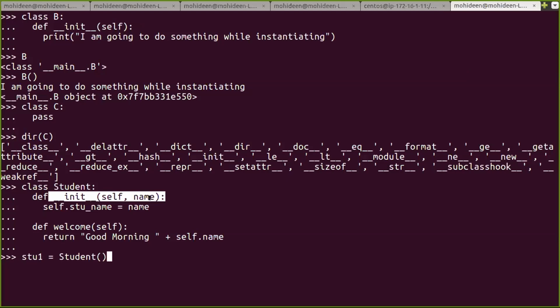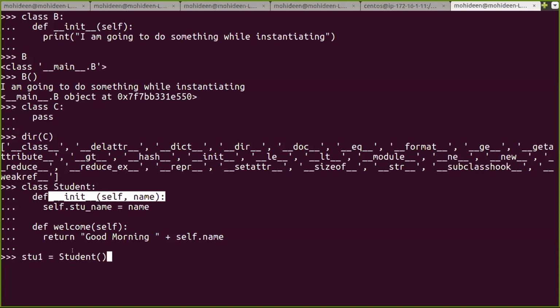One input. How many parameters are there? Two parameters, right? While instantiating, we never pass anything because the default init contains only self. Python will take care of it, so self will receive something. But here it contains two.